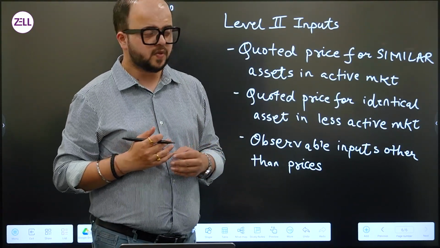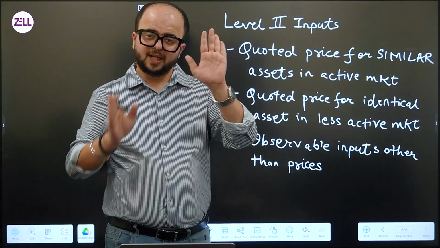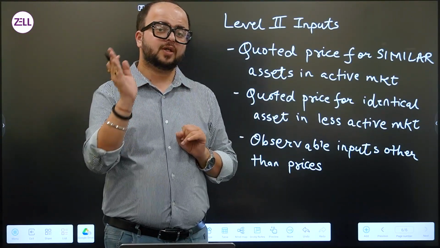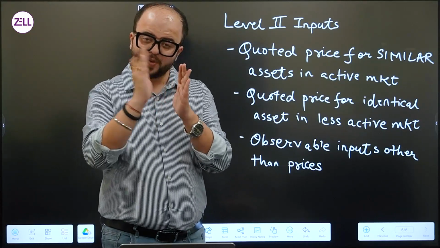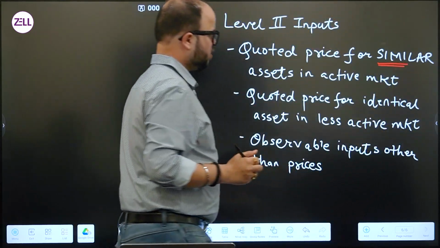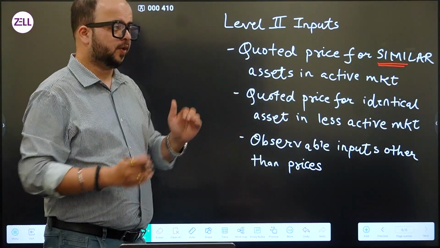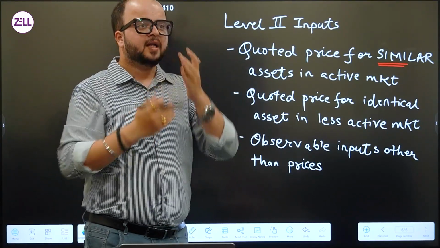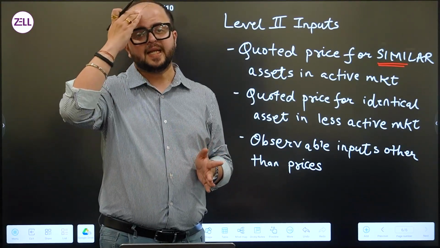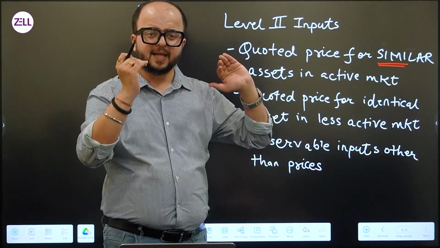Okay. Now, quoted prices for similar assets. We were discussing iPhones. iPhone 13 ka identical asset is iPhone 13. iPhone 13 ka similar asset is iPhone 14. It's similar. It's not the same. When I use the word identical, it has to be the same. Here the word used is similar. So, quoted price for similar assets in an active market is your level 2 input. When you are going from level 1 to level 2, naturally, it indicates that the level of credibility of that input is slightly lower. Level 1 inputs are the most credible ones. Level 2 is slightly less credible.